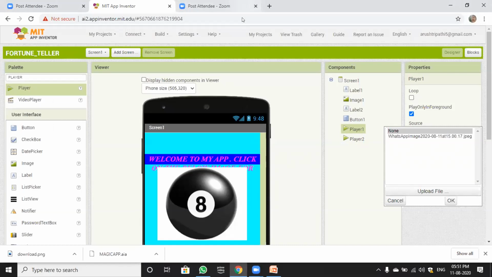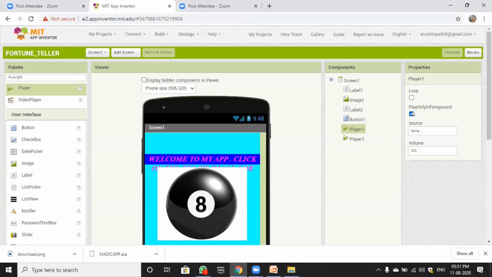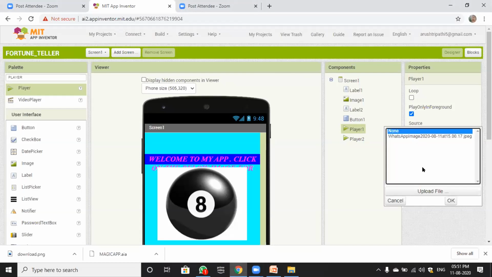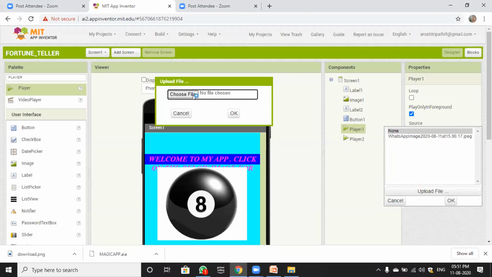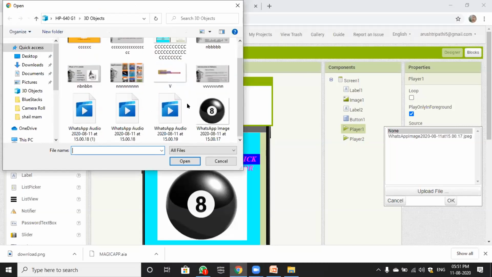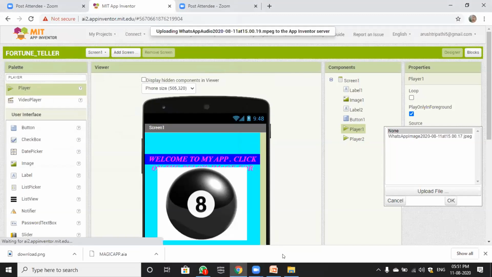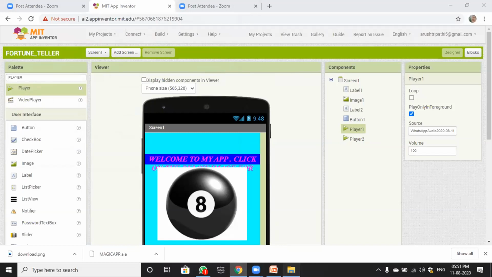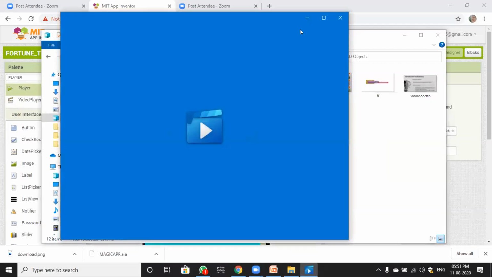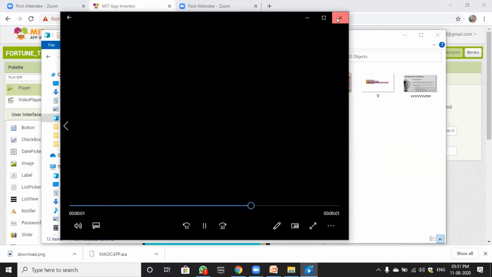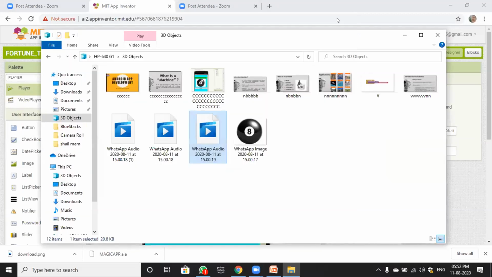Okay, so first of all, is my screen visible? Now you have to take this property, play only in foreground. Volume will be 100. And the source will be, you have to upload a file, and you have to upload this one. Wait a minute, I am showing you. Wait a minute, I am sharing the computer sound.